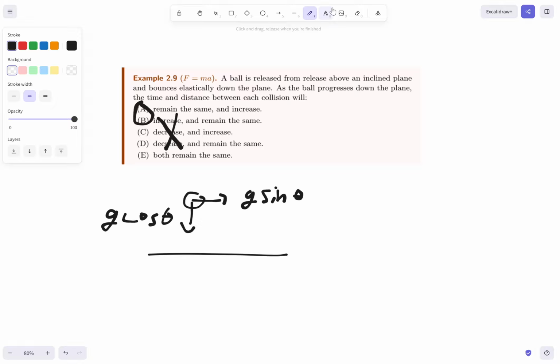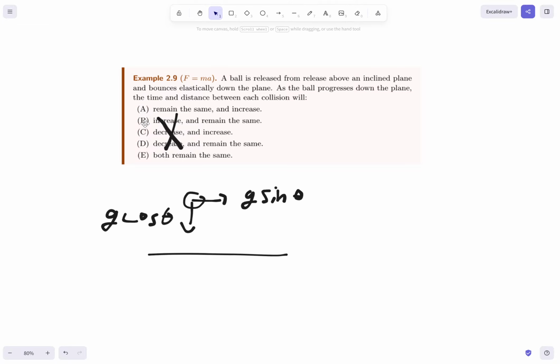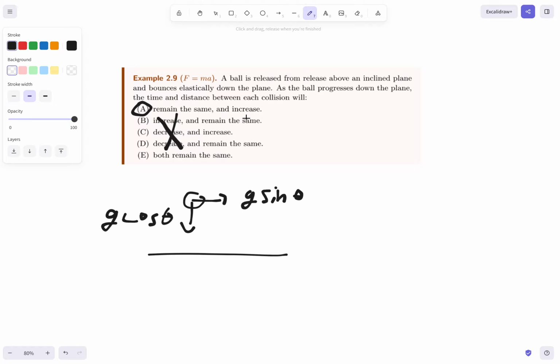It's A. So basically, how I got increased was because, think about it. For the first one, the time between each collision, bouncing up and down, up and down, we covered that in the max time video, where we talked about how to find the time of the ball. We figured that out. It's always T equals v sine theta over g cosine alpha. It's always that because it never loses any velocity. I hope that makes sense.